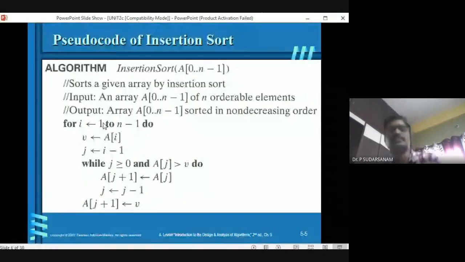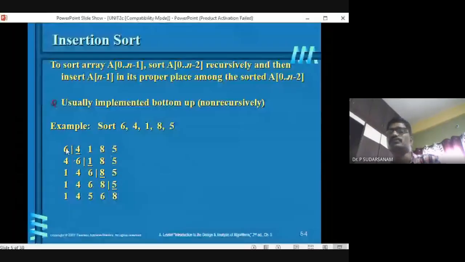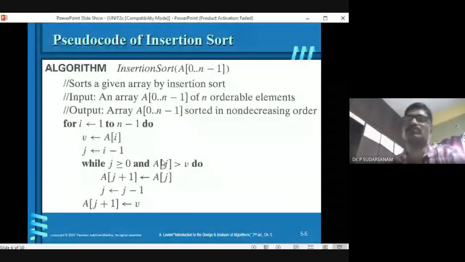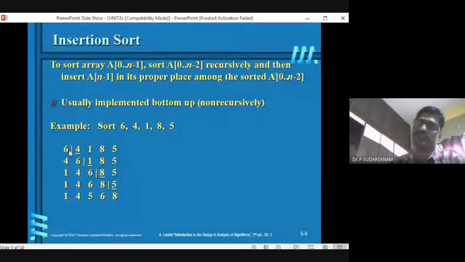So here the reason we have taken it is that you assume the first element is already sorted, so you start from the second only. If you write 0 also, nothing will happen, because with the first element only, the while loop will be false, so that element will be copied there directly, no problem. So why take one more extra iteration? That is the reason they have taken i is equal to 1 to n minus 1. You start directly from 4 itself, because when you have one number, you can assume that it is already sorted.